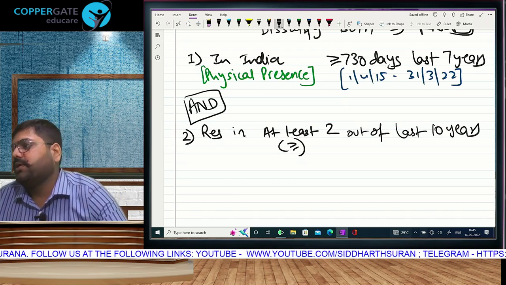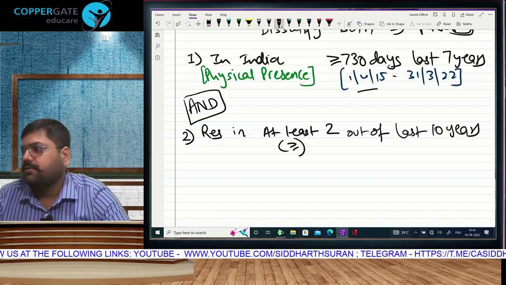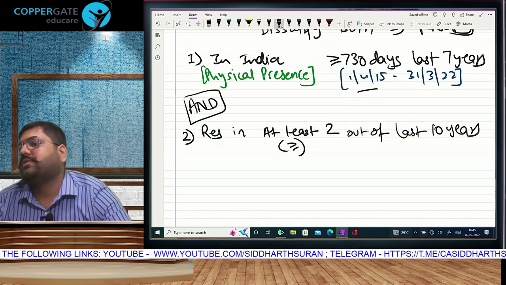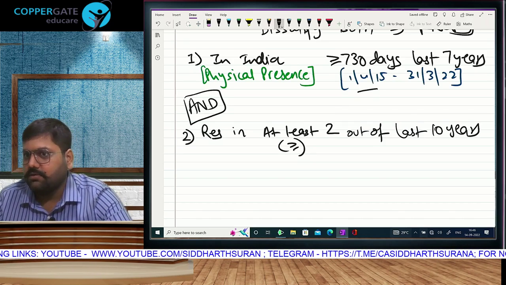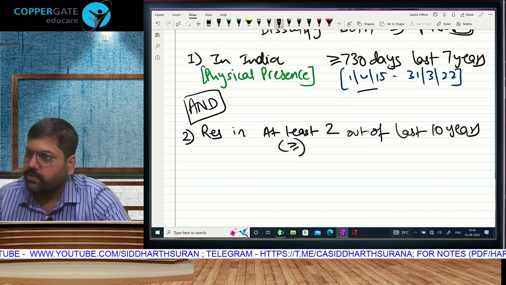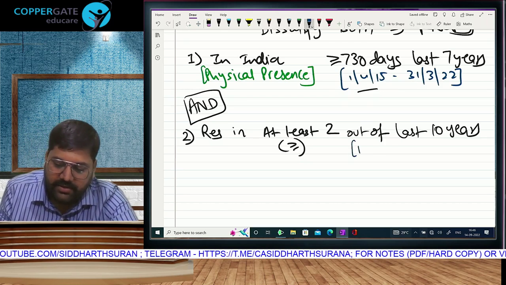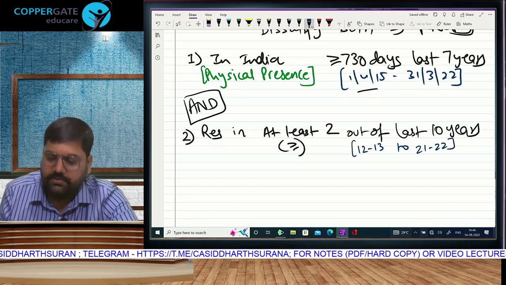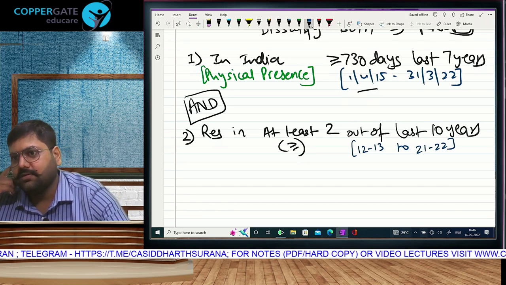See, in 4 years we check 365. In 7 years we check 730. Now 3 more years, that is 14, 15, 13, 14, 12, 13. Can I say your last 10 years will be 12, 13 to 21, 22? Check, count them on your fingers. Check that. Last 10 years.